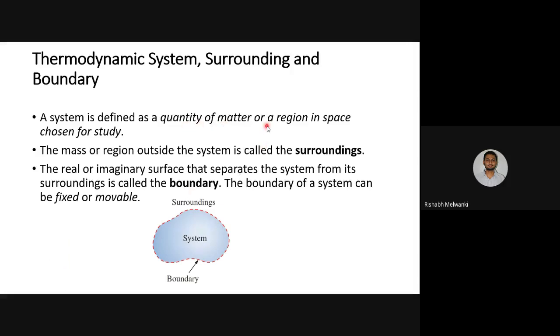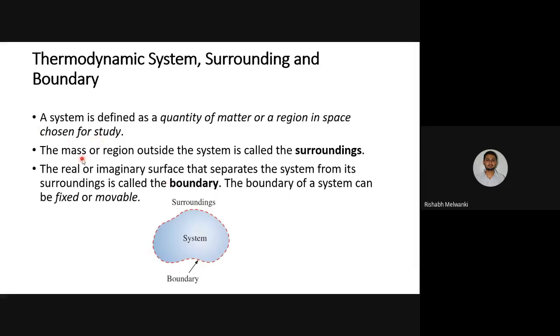a quantity of matter or a region in space chosen for study. A certain matter is there over here, and we are considering that as a system, which is chosen for study. This definition is not clear at this stage. We will take some examples afterwards, then it will be clear. So basically, a system is a quantity of matter or region in space chosen for study.